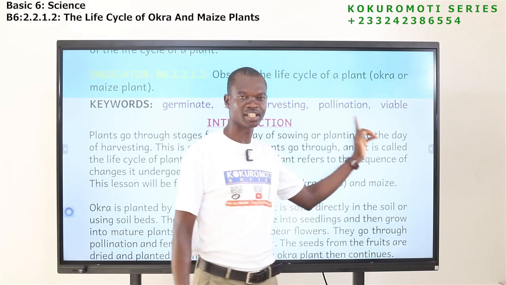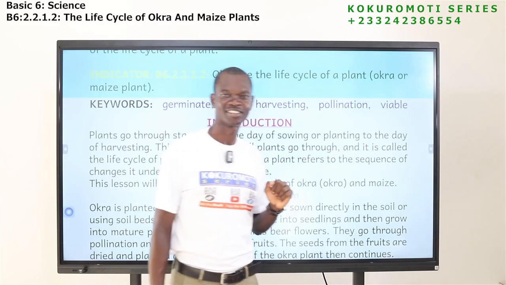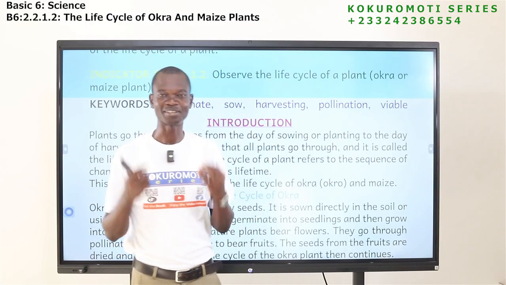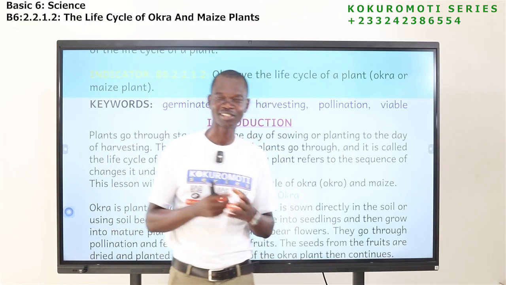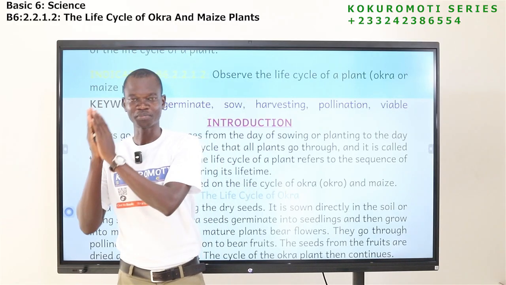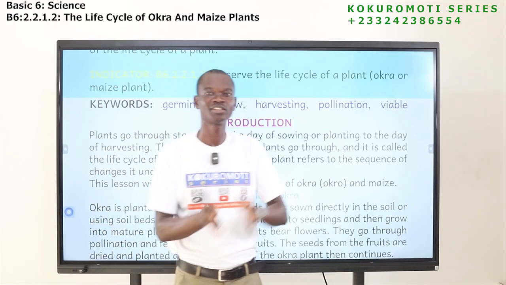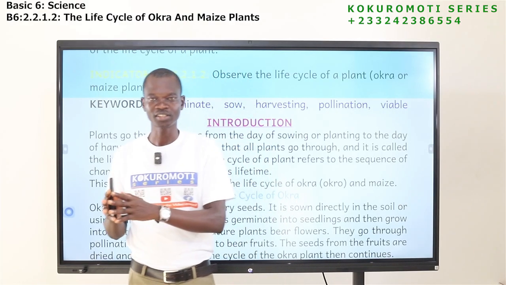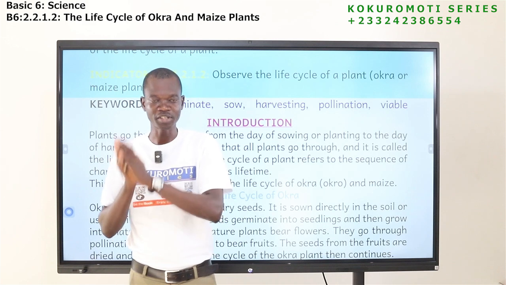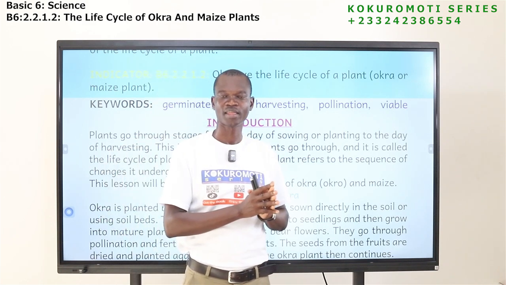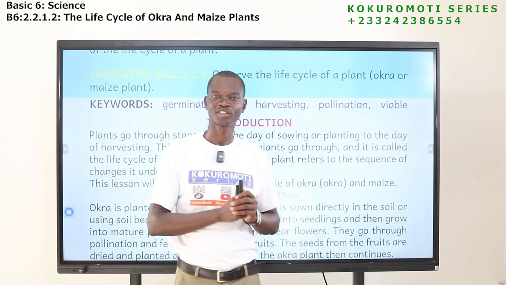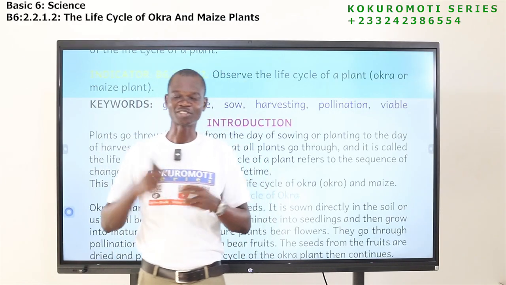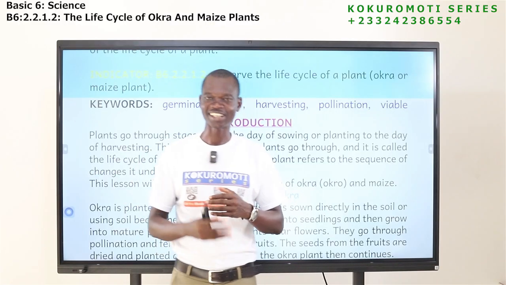Okay. We have pollination. Pollination is a process of transferring pollen from the male to the female part of a flower, from a male flower to a female flower. It is the transfer of pollen from the anther to the stigma.